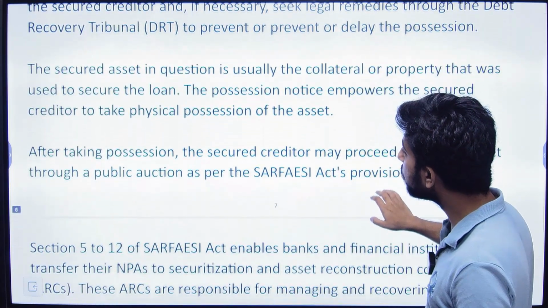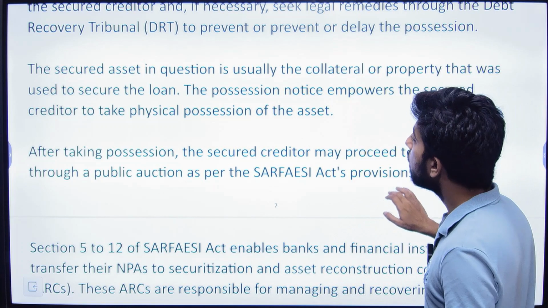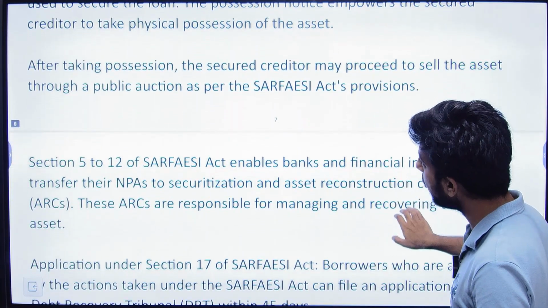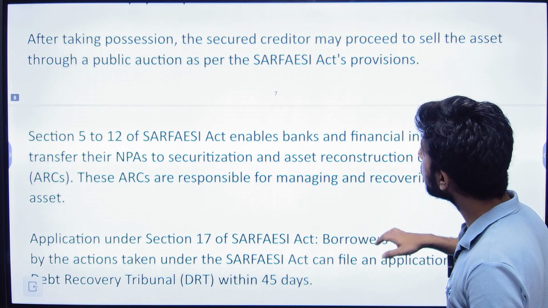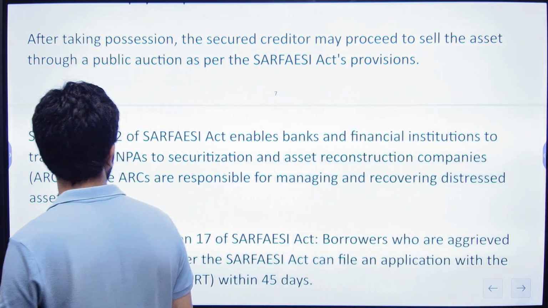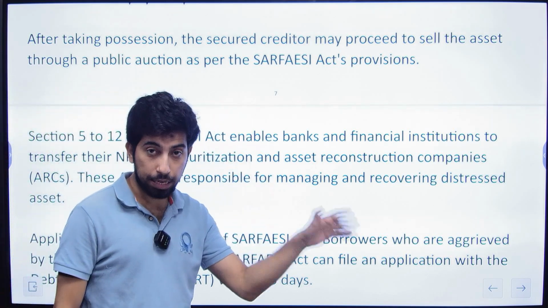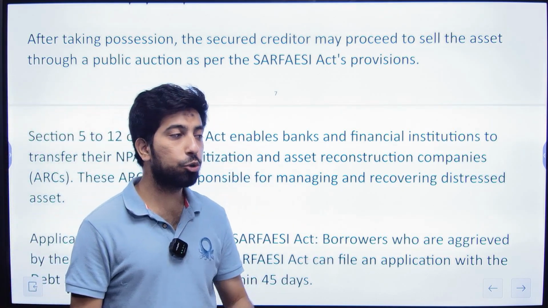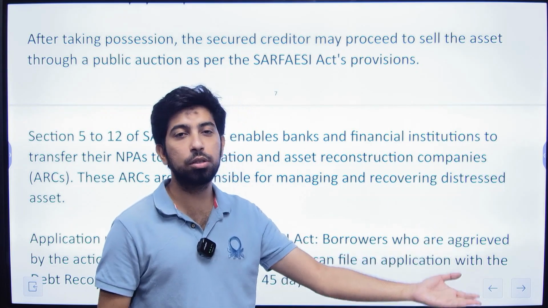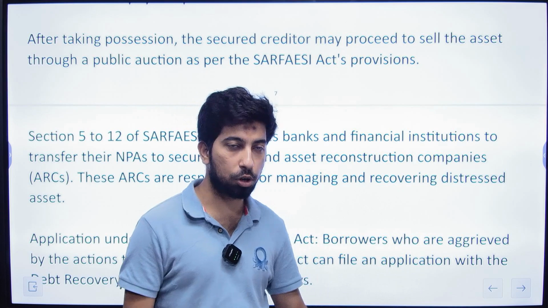The secured asset in question is usually the collateral or property that was used to secure the loan. The possession notice empowers the secured creditor to take physical possession of the asset. After taking possession, the secured creditor may proceed to sell the asset through a public auction as per the Sarfaesi Act's provisions. Now, whatever the secured asset is, the bank or the financial institutions can, for example, arrange an auction program and they can auction the same property and secure the money from that auction process.